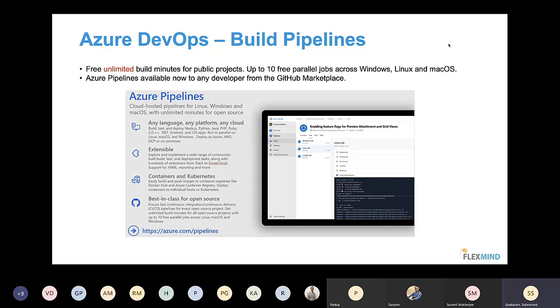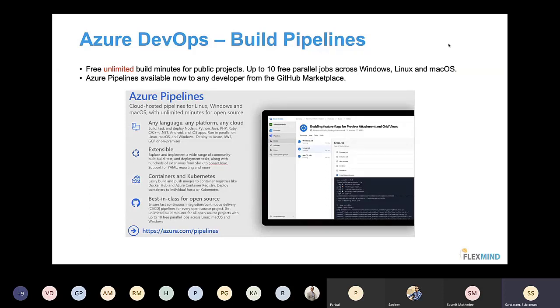So as I said, Azure DevOps doesn't restrict you to a single OS, or to a single code. I can run the same build in Mac, in Windows, in Linux. I will get the same output as well. So that kind of privilege Azure DevOps gives you.